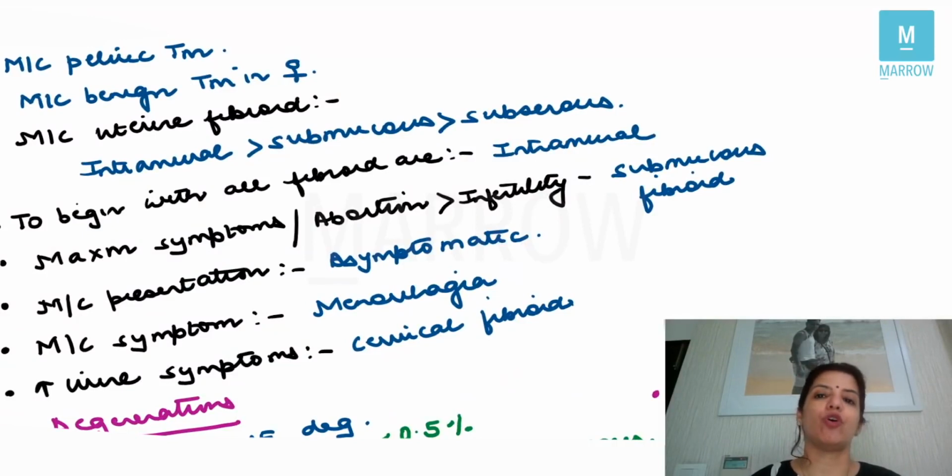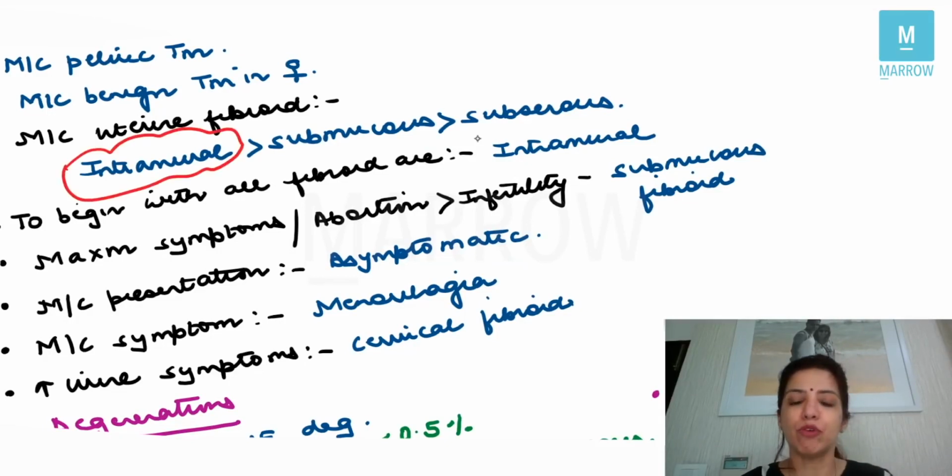The most common variety of fibroid is a uterine fibroid, and in uterine fibroid, the most common is intramural fibroid, followed by the submucous variety and then the subserous variety. To begin with, all fibroids are intramural, and then if they grow towards the uterine cavity, they are called submucous, and if they grow towards the peritoneal cavity, they are called subserous. Maximum symptoms are seen with submucous fibroid.